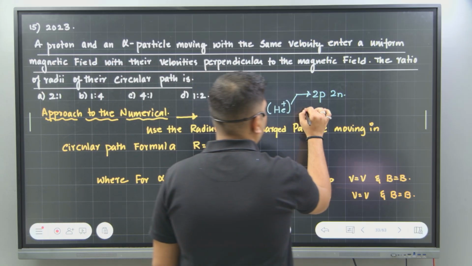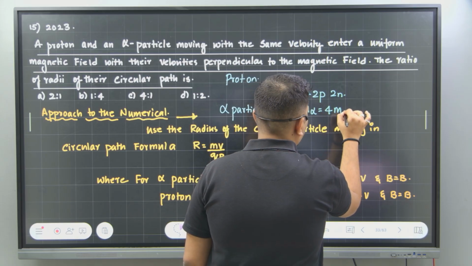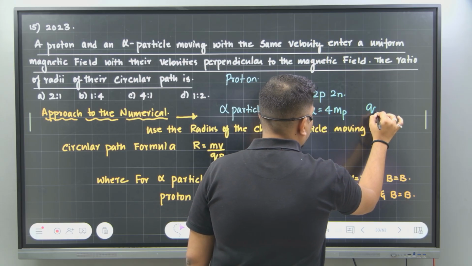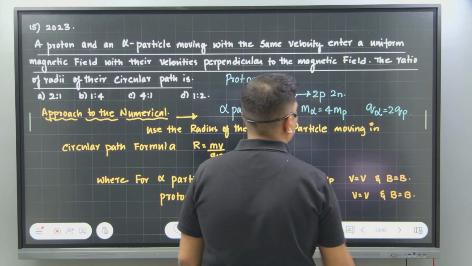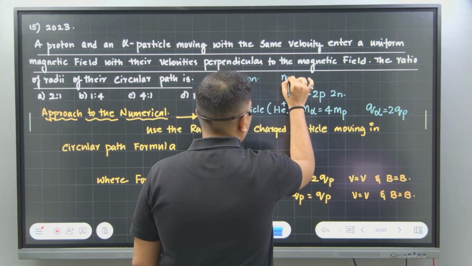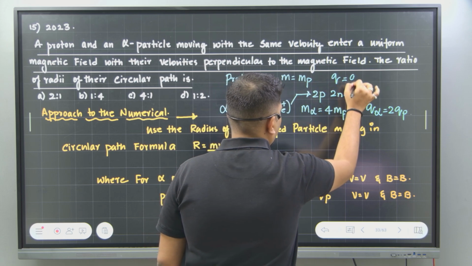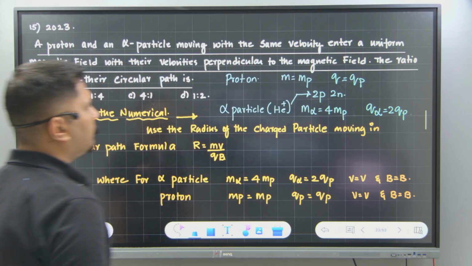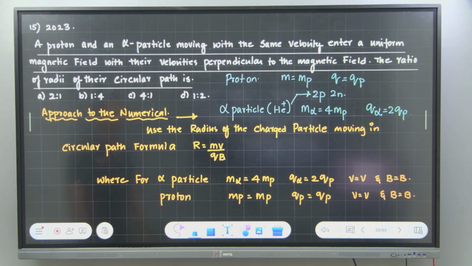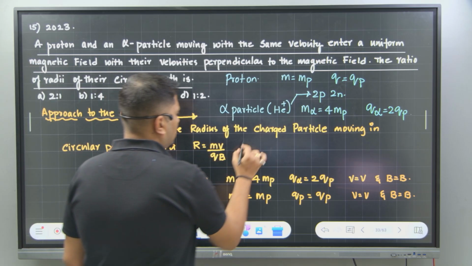So mass of an alpha particle will be equal to 4 times the mass of a proton, but charge of an alpha particle will be just 2 times the charge of the proton. If I consider mass of the proton as m of p and charge of the proton as q of p, then I can relate both by this particular relation, correct? So I have put these values. What you need to do is put it into this.